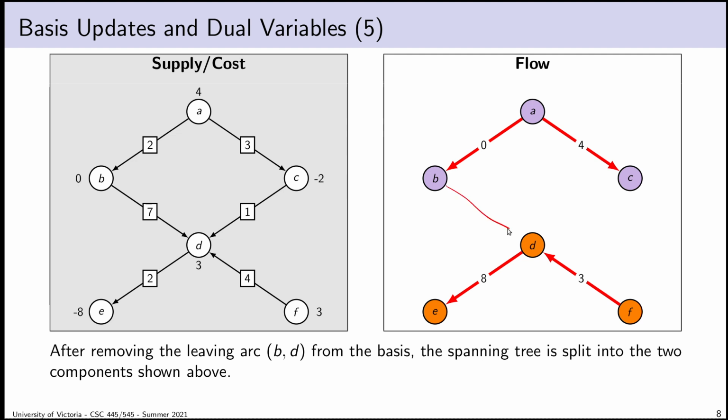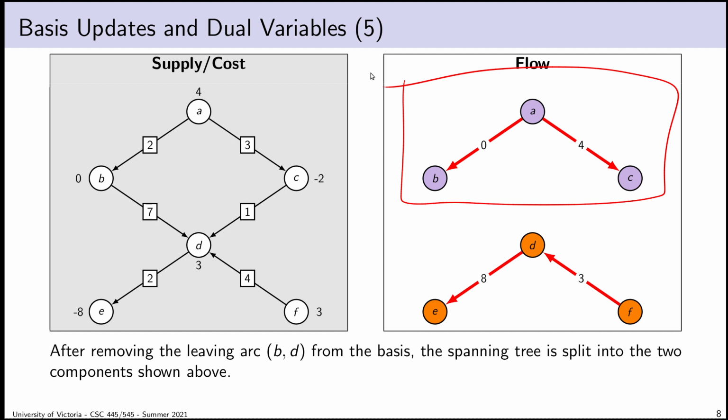I've taken the spanning tree and I've cut it into 2 pieces, and they will form 2 connected components. Because it was a tree, they have to form 2 connected components. Leaving one arc from a tree will give you 2 separate trees. We also know that one of those 2 components will contain the root. And we saw in the previous video that everything in the same component as the root will actually end up with the same dual optimization and slack values.